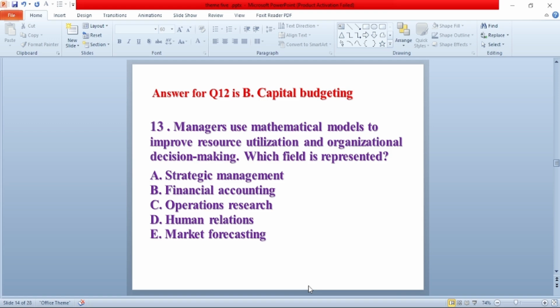Question number 13. Managers use mathematical model to improve resource utilization and organizational decision making. Which field is represented? A. Strategic management. B. Financial accounting. C. Operations research. D. Human relations. E. Market forecasting. The answer is C. Operations research.